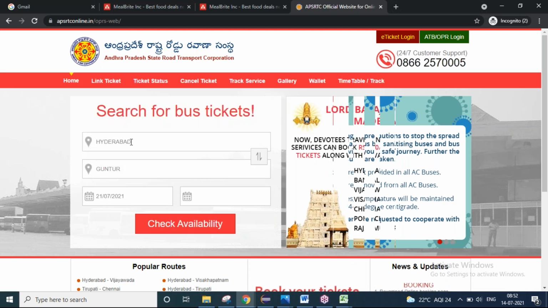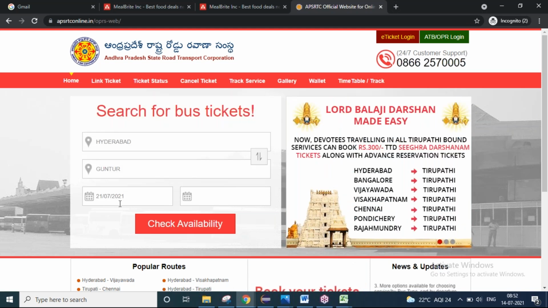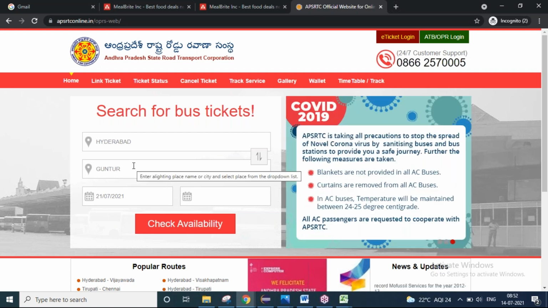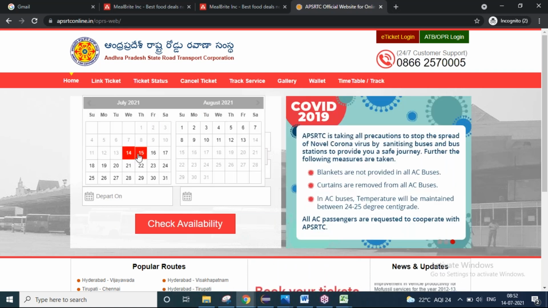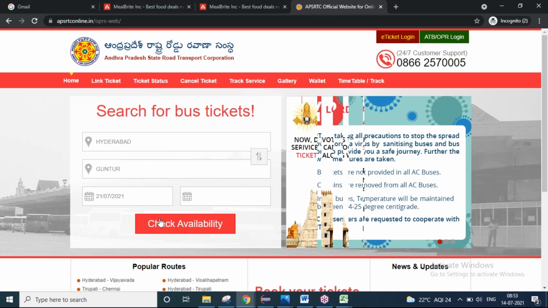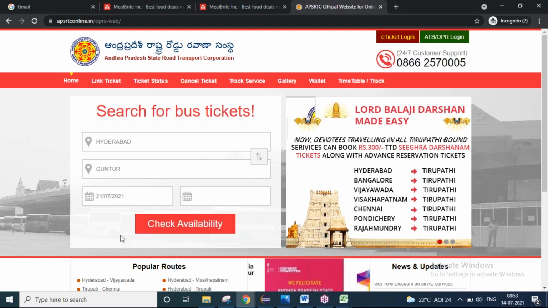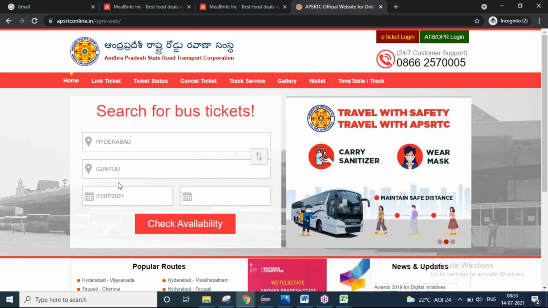These things I'm doing manually, but automation testing is nothing but we have to replace the human, and the automation testing tool has to do that stuff. So entering the text Hyderabad, entering the text Guntur, opening the calendar, selecting the date from the calendar, and clicking on check availability, these things your tool has to do. That can be Selenium or QTP or something else. Now we are going with Selenium and Java as the combination.